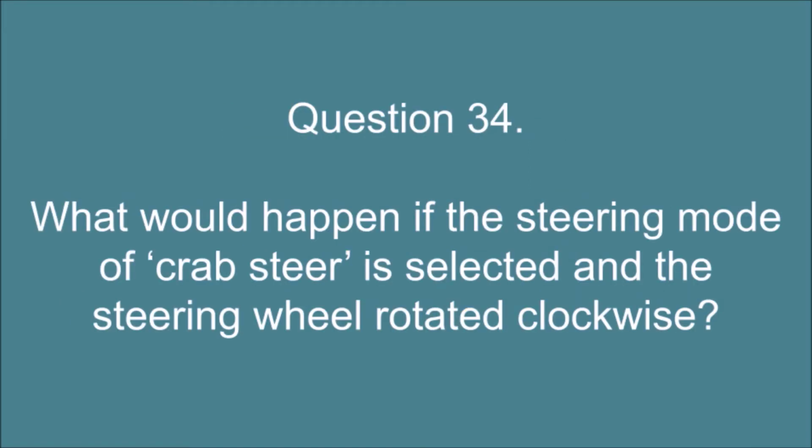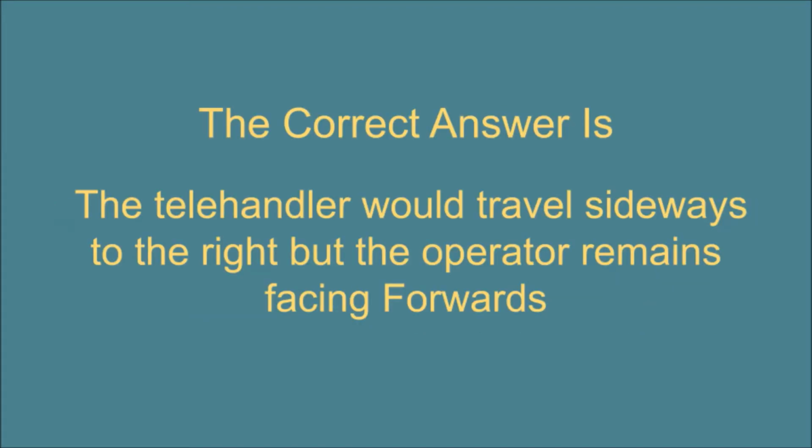Question 34. What would happen if the steering mode of crab steer is selected and the steering wheel rotated clockwise? The correct answer is the telehandler would travel sideways to the right, but the operator remains facing forwards.